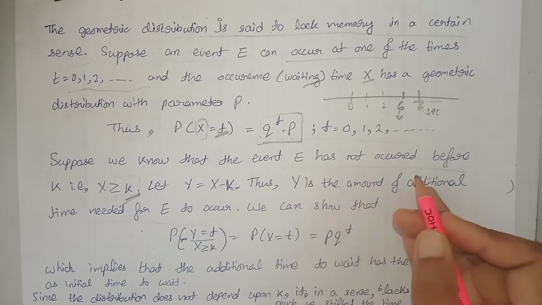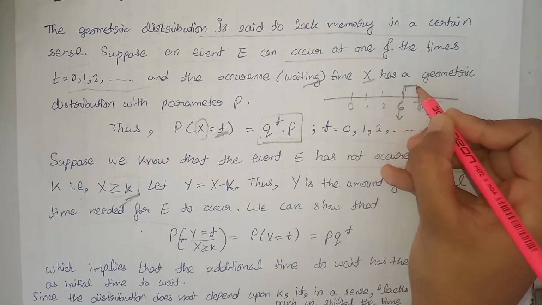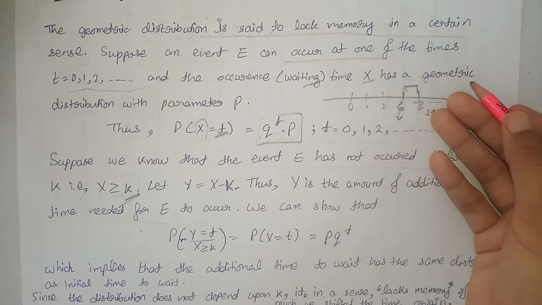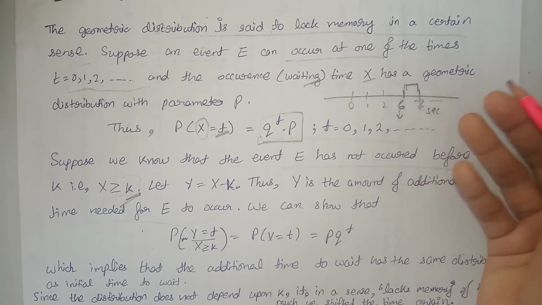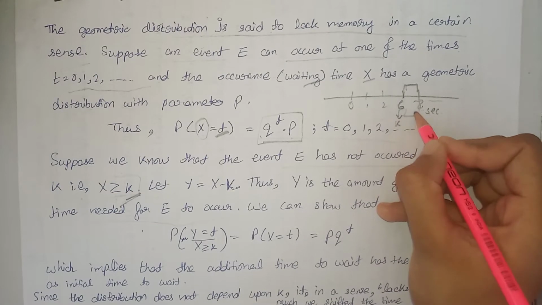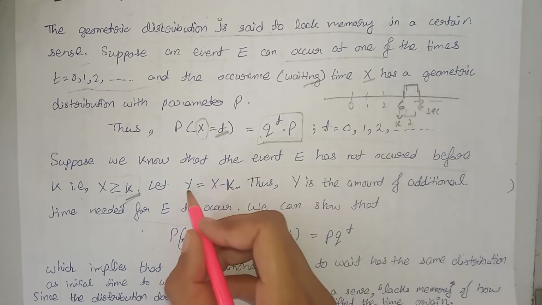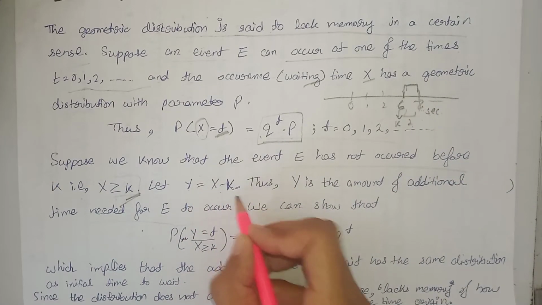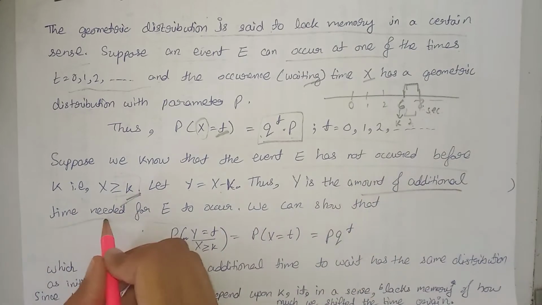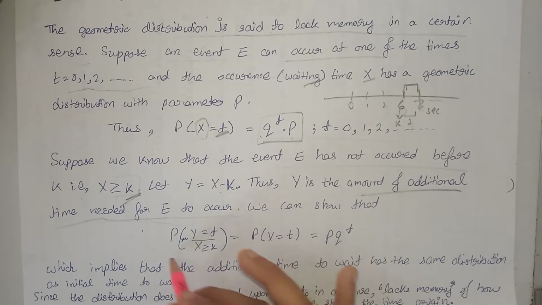And we now define one more variable Y, which is the difference X minus k, that is the additional time which we have to wait after this k. That means we have to wait 2 seconds more for the event to occur. So that's why Y is equal to X minus k, and it is the additional time needed for event E to occur. We just have to prove this thing.